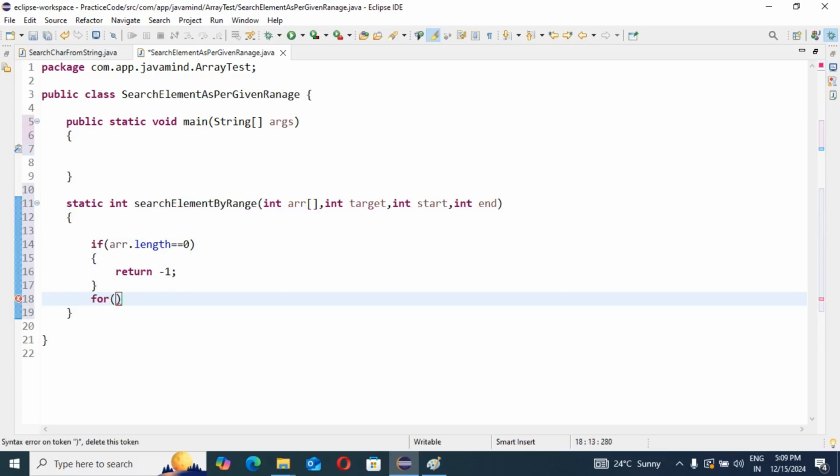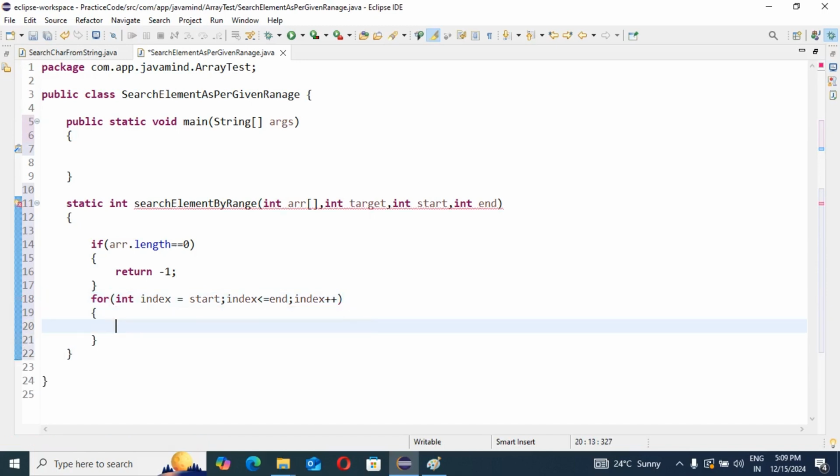In this for loop, I am going to start: int index equal to start, and index less than or equal to our end index, and then index plus plus. This is very simple, you know very well, I no need to explain this.